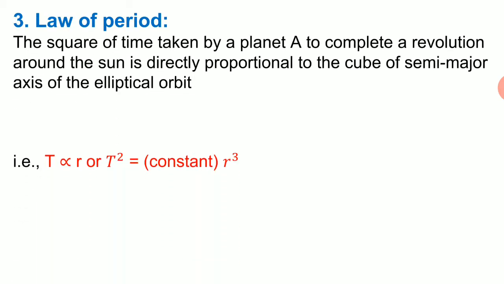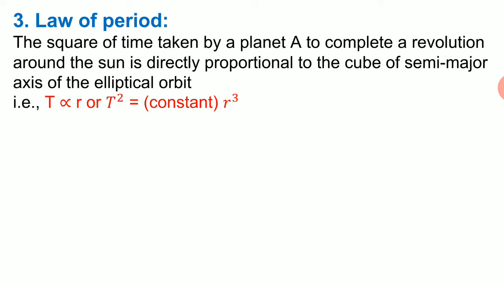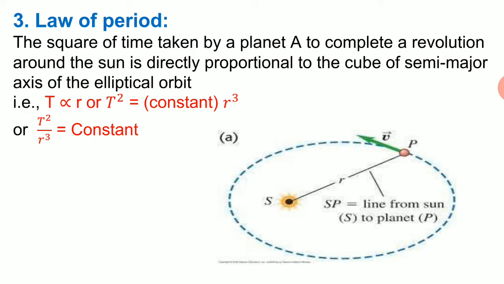So T square is proportional to r cube, or we can say T square is equal to a constant into r cube, or T square upon r cube is a constant. From this figure we can see that the planet is revolving around the sun. V is the areal velocity of the planet, r is the semi-major axis. So the square of the time period of revolution taken by the planet around the sun is proportional to the r cube.